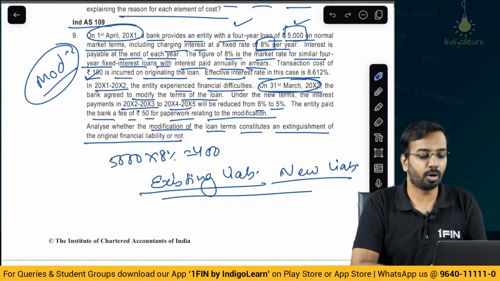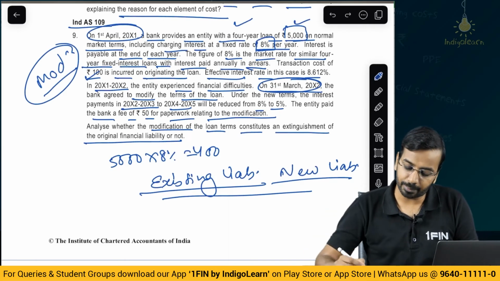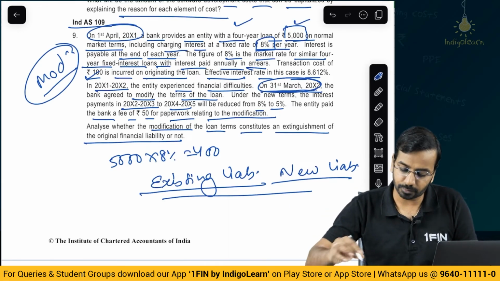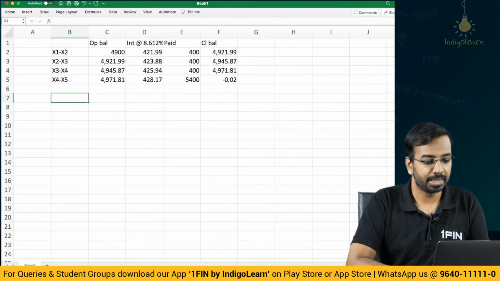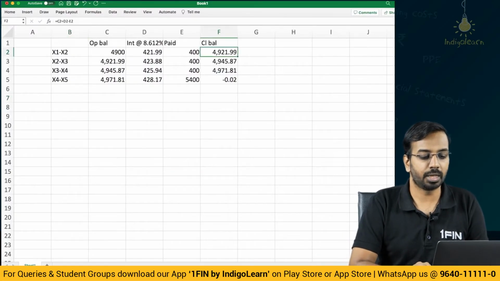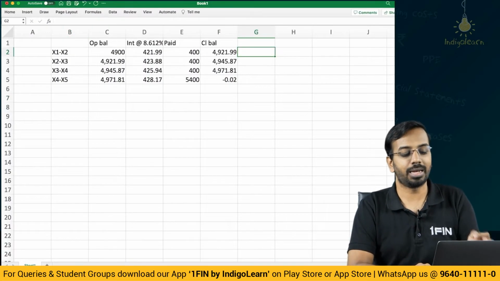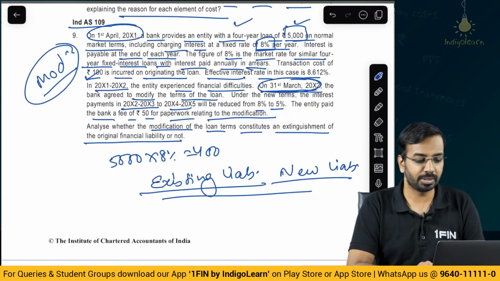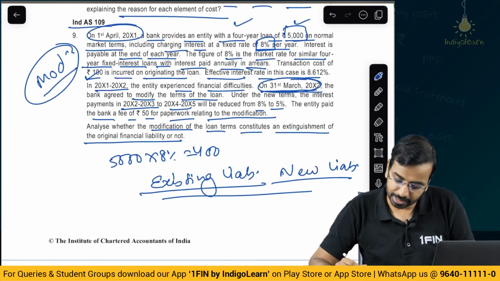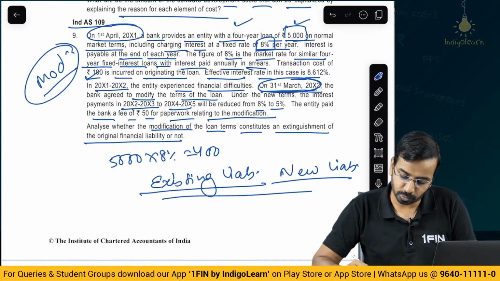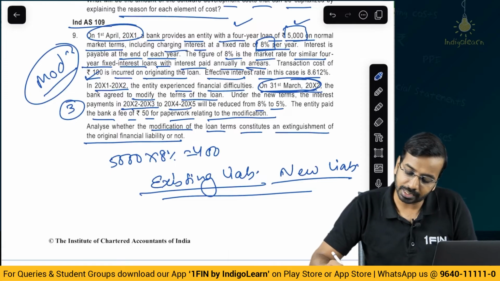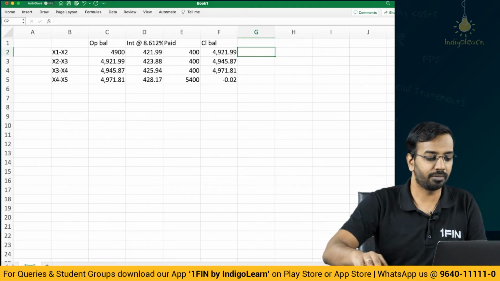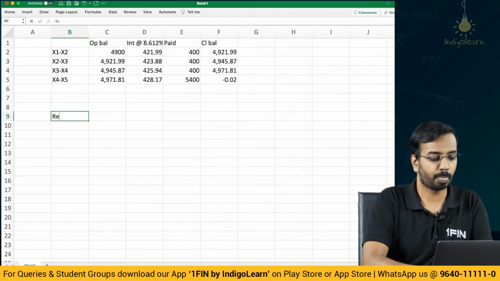Now, when did the modification happen? The modification happened on 31st of March of year 2. So on 31st of March of year 2, that is this period, when the balance is 4921, that is when the modification happened. Now, how many interest payments are left? It says that interest payment under the new terms is for year 2-3 to year 4-5. So the remaining 3 years of term, the interest rate will be 5%. So what is the revised cash flow?